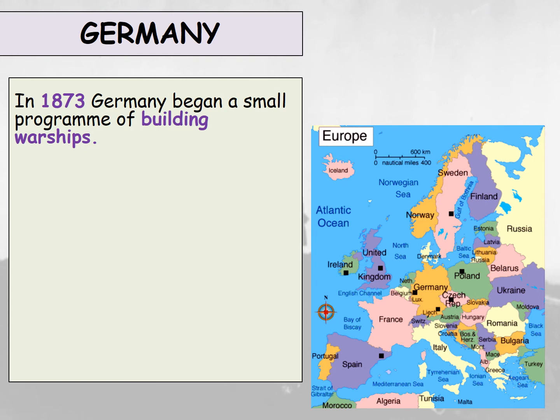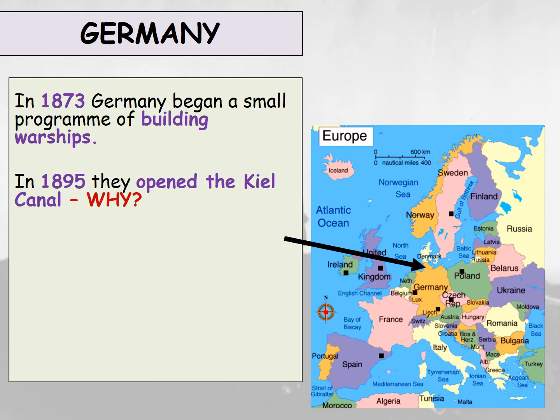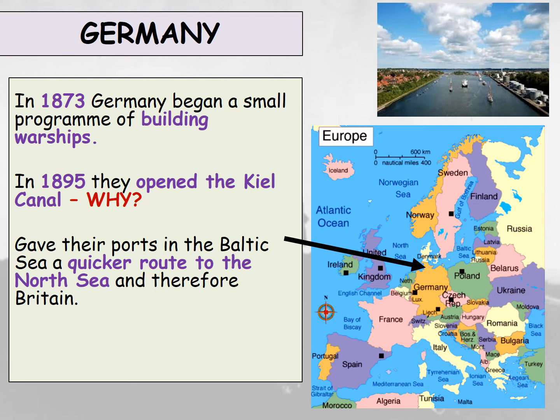So, in 1873, Germany began a small program of building warships. Now in 1895 they opened the Kiel Canal. Now think about why that might be the case there, what that arrow's showing you there. That gave their ports in the Baltic Sea a quicker route to the North Sea and therefore to Britain. And Britain saw this move as a threat ultimately from Germany.